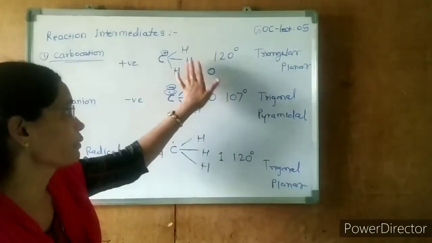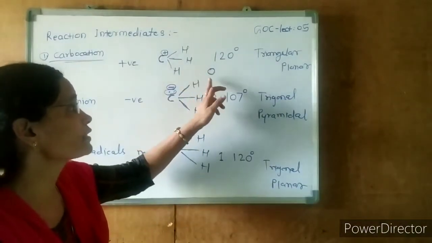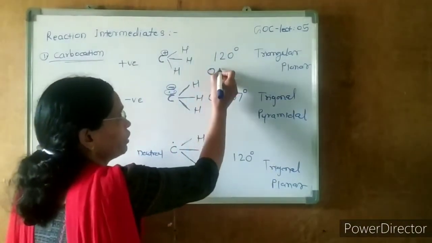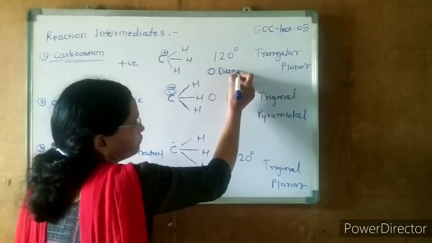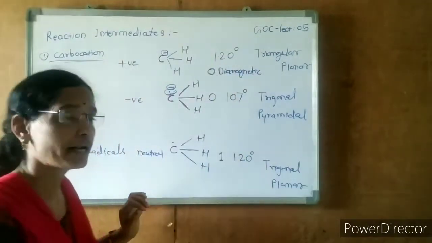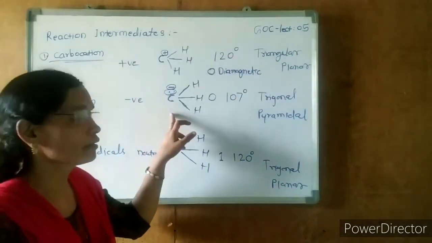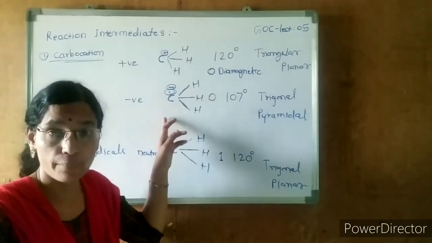The first reaction intermediate is the carbocation. Its magnetic property is that it is diamagnetic. Now the second reaction intermediate is the carbanion.